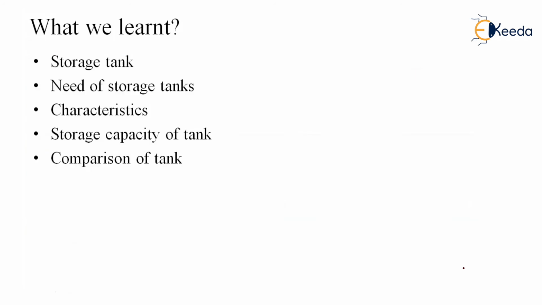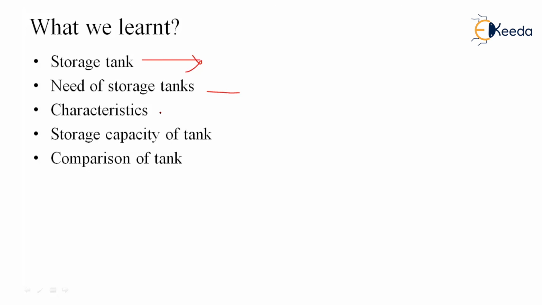So what we learned in this session: we learned about what a storage tank is. A storage tank is a water saving tank where the water is stored for future use, where there is no or negligible continuous water supply. Then the need of the storage tank is the same: we want to use water in the future, and dependency on the storage tank is day by day increasing.